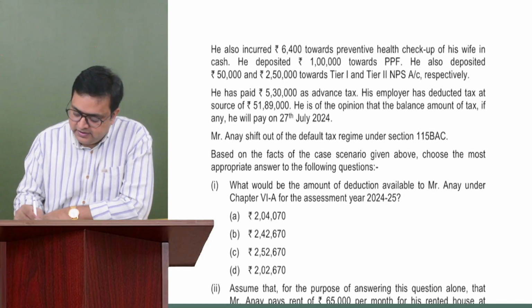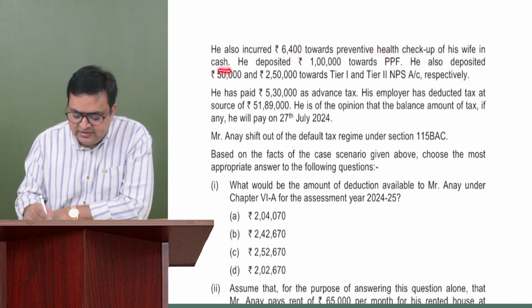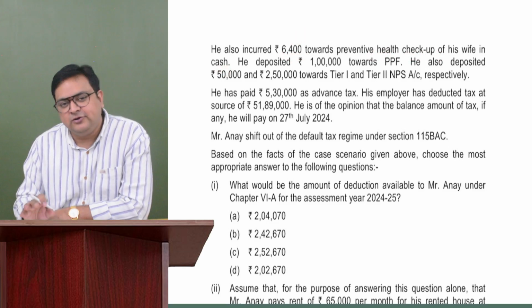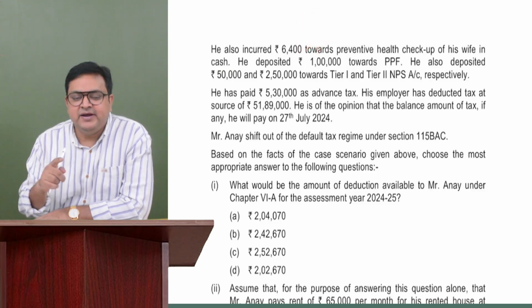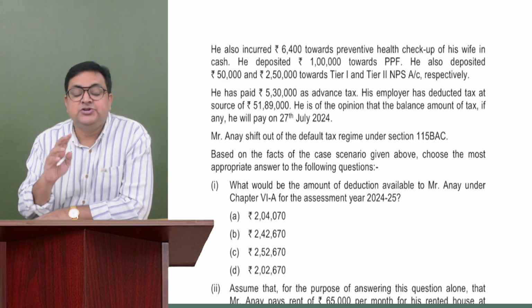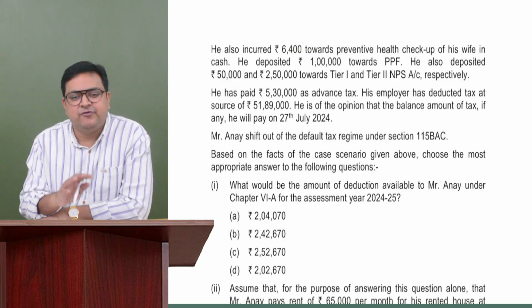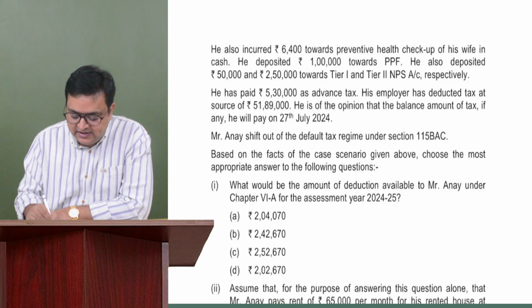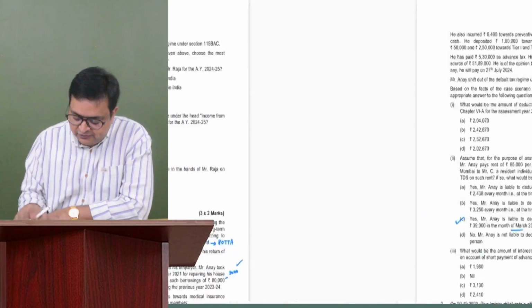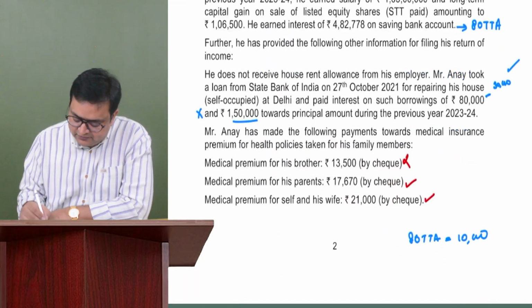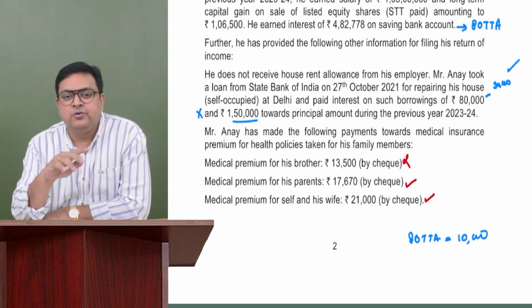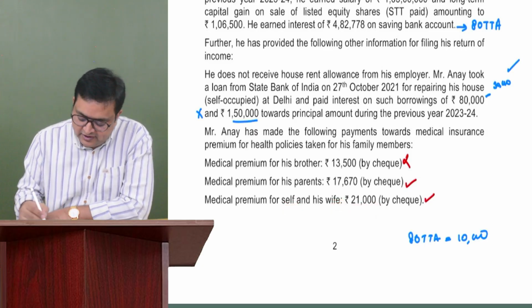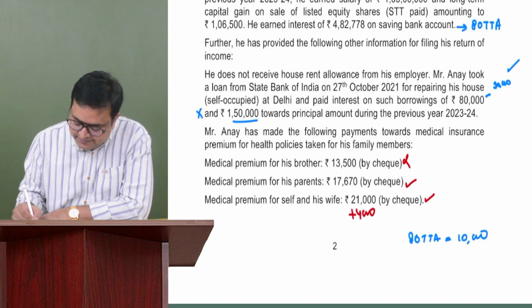He also incurred 6,400 towards preventive health checkup for his wife in cash. Preventive health checkup is allowed, and that too in cash it is allowed, but maximum 5,000. For everybody, the maximum limit is 5,000, but it should be within the overall limit of 25 or 50, as the case may be. Since for self and wife we are already taking 21,000, it cannot go beyond 25. So 4,000 we can take maximum.